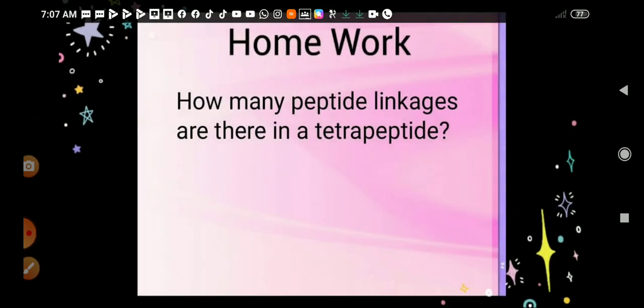So what is the homework for you? How many peptide linkages are there in a tetrapeptide? You need to find the number of linkages in a tetrapeptide. Okay, so in the